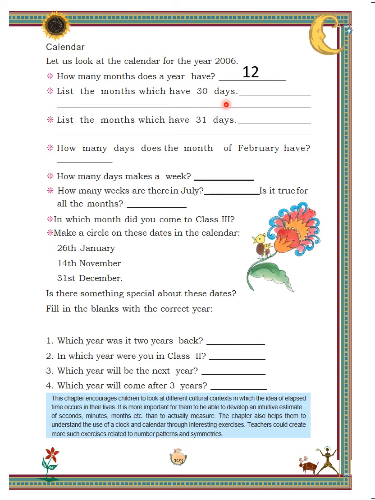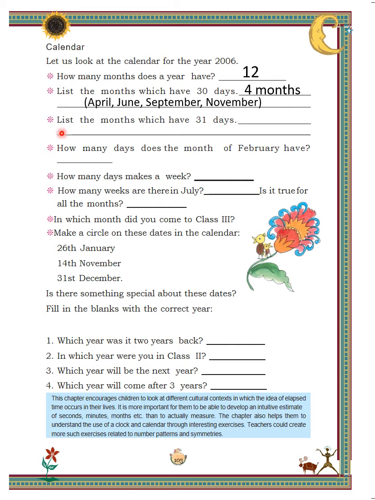Children, look in the calendar and search for the months having 30 days. We can see that April, June, September and November. These are the 4 months having 30 days.